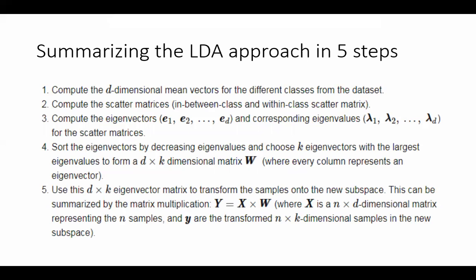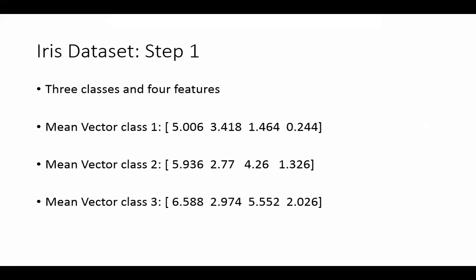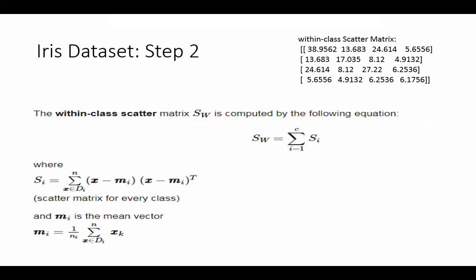Compute the d-dimensional mean vector for the different classes. So if I have 30 rows in the training data, 10 for each of the 3 classes. So the first 10 class 1, then class 2, then class 3. Okay. So I will have a mean vector for the first 10 rows, mean vector for the second 10 rows and mean vector for the third 10 rows. So for each class I have a mean vector. And why are these 4? Because I have 4 columns. ठीक है? So पहला काम तो ये हो गया.